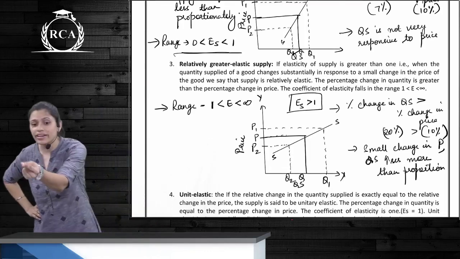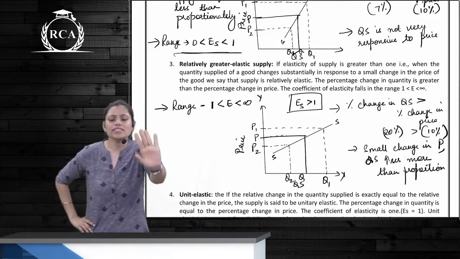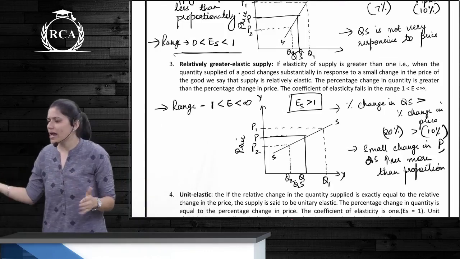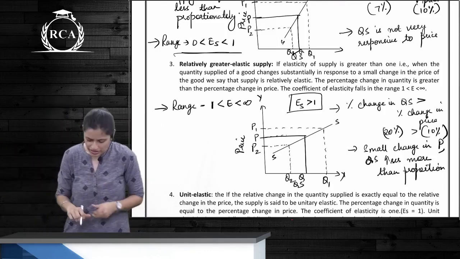Relatively greater elastic supply: percentage change in quantity supplied is greater than percentage change in price. So they are very responsive to price changes. Yes, what is the range?